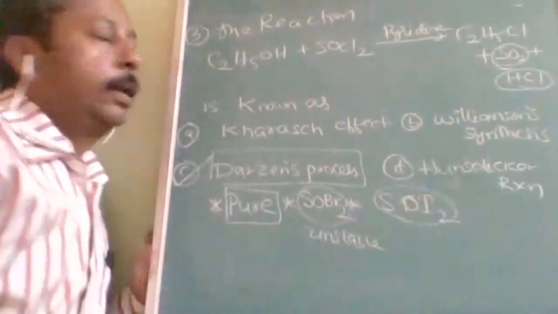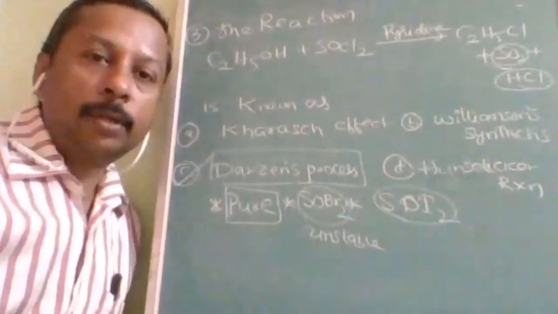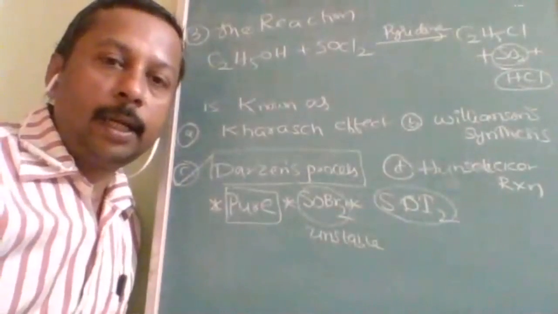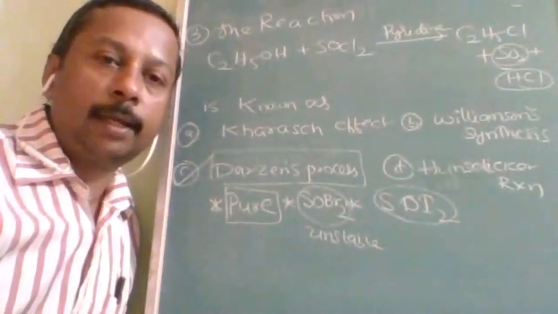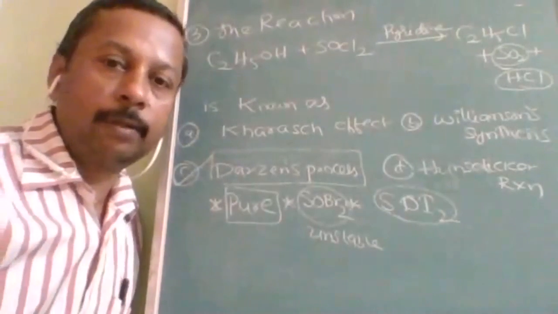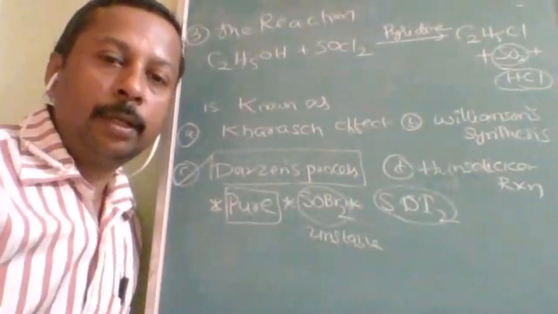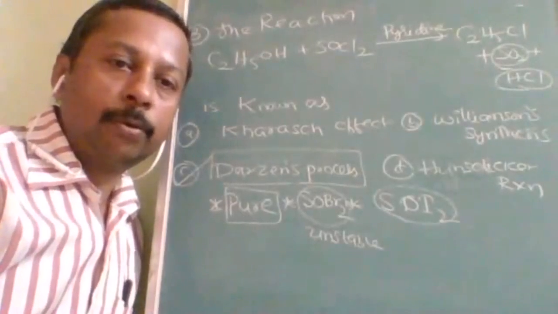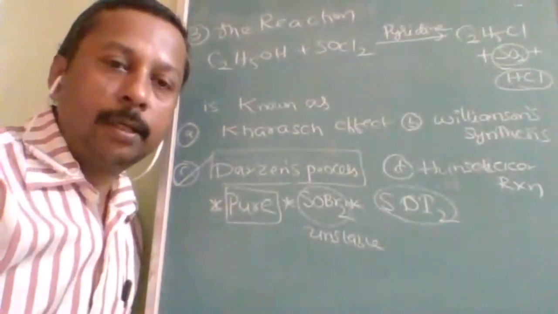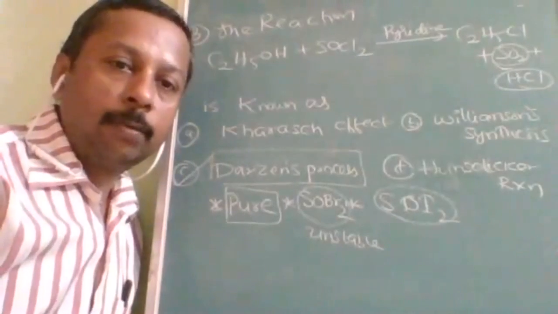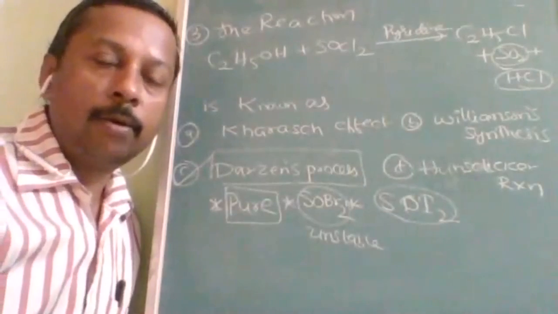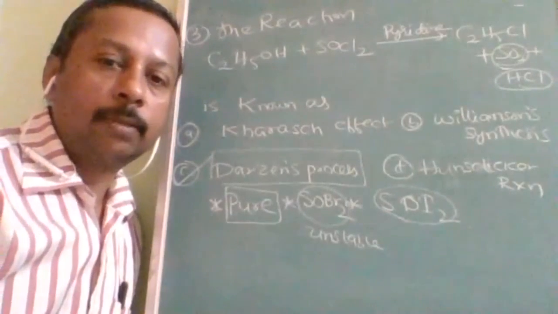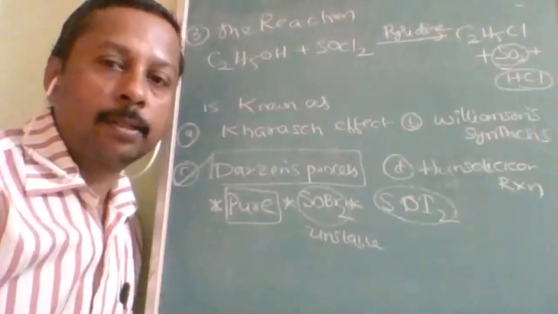So Darzens process is a process of converting alcohol into chloroalkane by reacting with SOCl2 in presence of pyridine. This reaction gives the pure chloroalkanes, and bromoalkanes cannot be prepared because SOBr2 is unstable. Iodoalkane cannot be prepared because SOI2 does not exist. Okay.